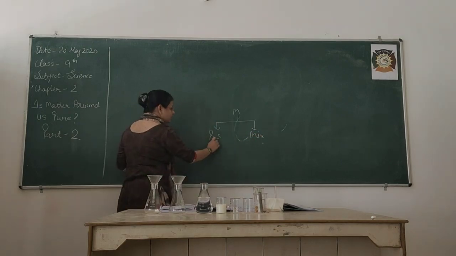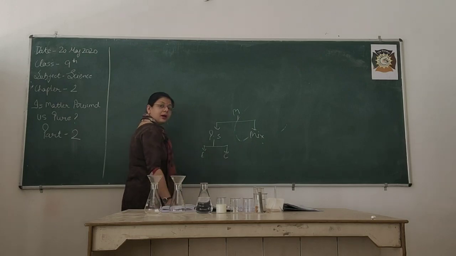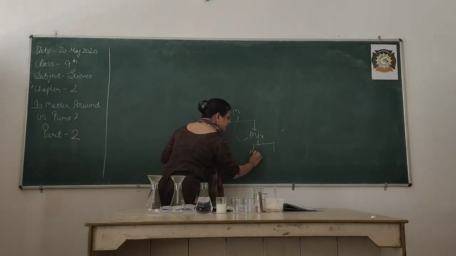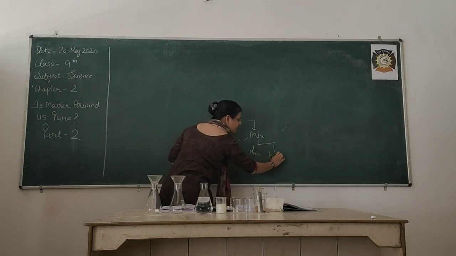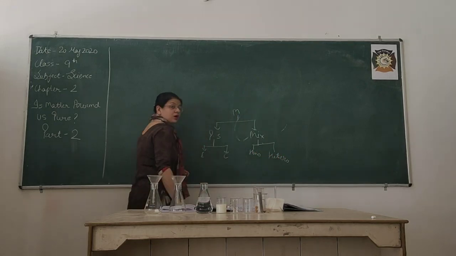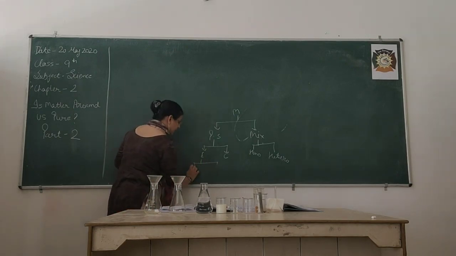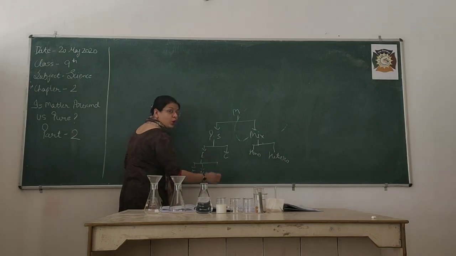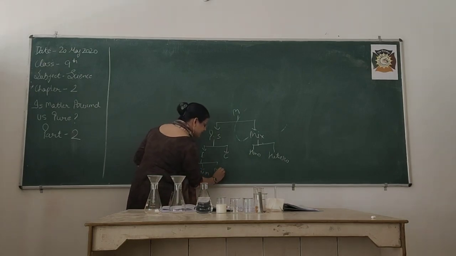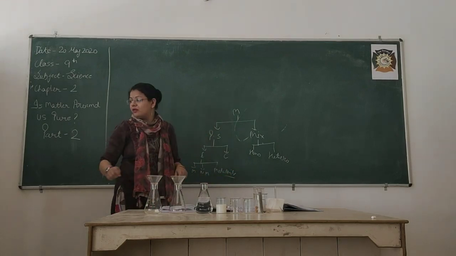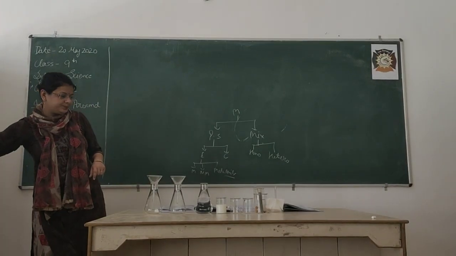Then again, pure substances are divided into elements and compounds, and on the other side, mixtures are homogeneous and heterogeneous. Further, we classify the elements into three types: metals, non-metals, and metalloids. Okay, so this is just a brief summary of lecture number 1.